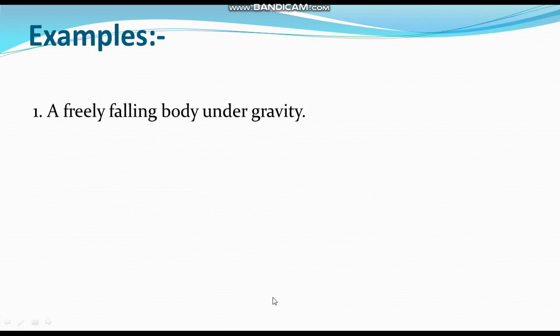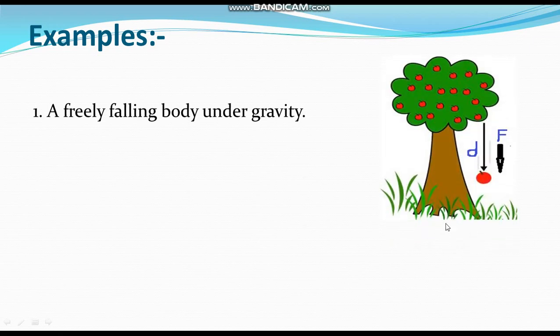Some examples: a freely falling body under gravity. See here, force and displacement both are in the same direction and the angle between force and displacement is 0, so this is positive work. Second example, a man lifting a load.